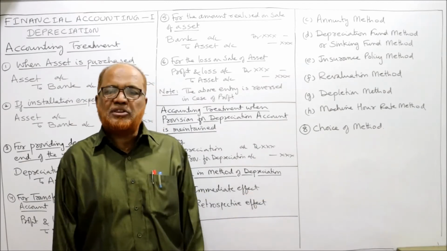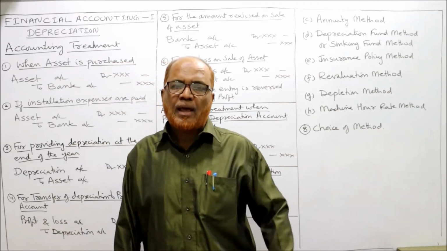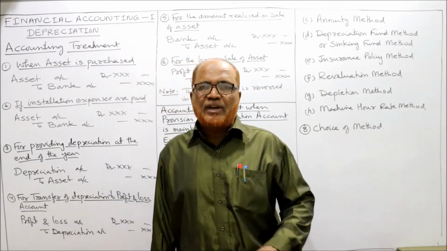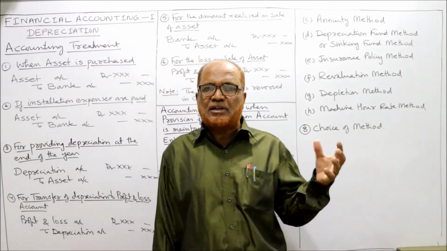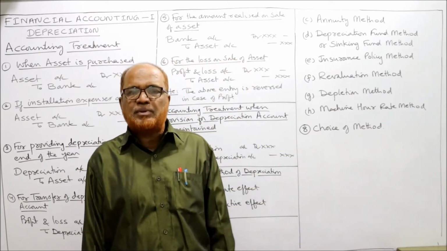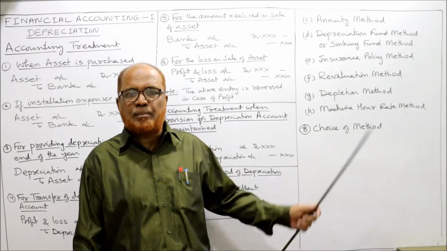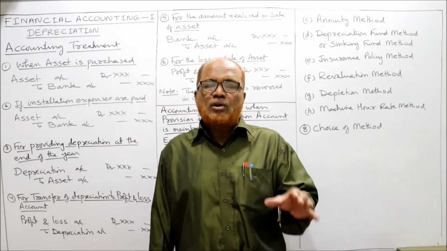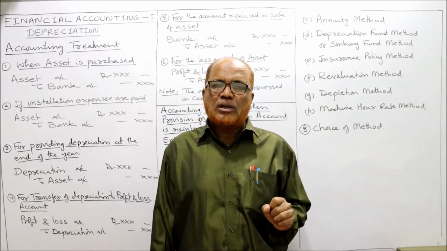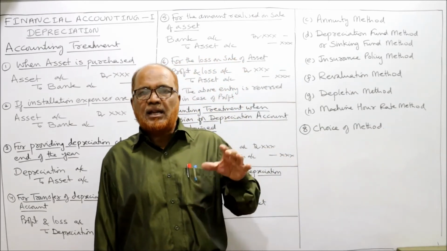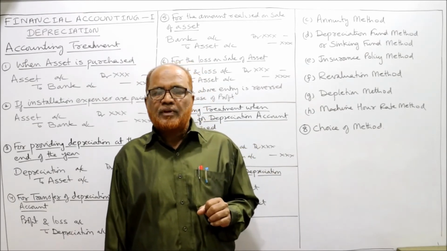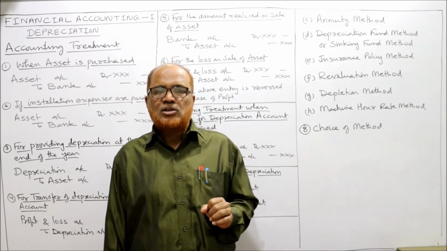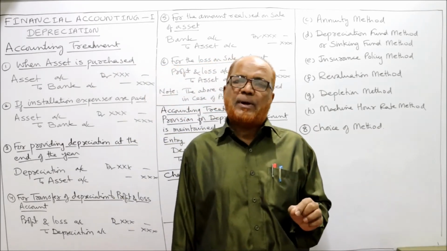Now last, choice of the method. Which method is better? Every method will have its own merits and demerits. So we cannot say always the straight line method is the best one, or diminishing balance method is the best one, or sinking fund is the best method. No, every method will have its own merits and demerits. To choose the method, it depends on the nature of the asset and the depreciation to be provided. So ultimately it depends on the nature of the asset, nature of the business. On that basis only we have to choose a particular method.